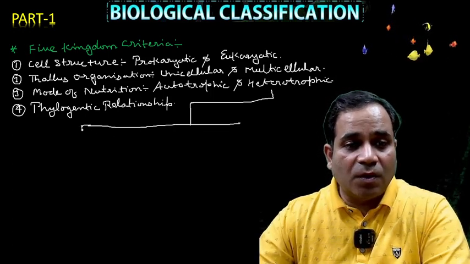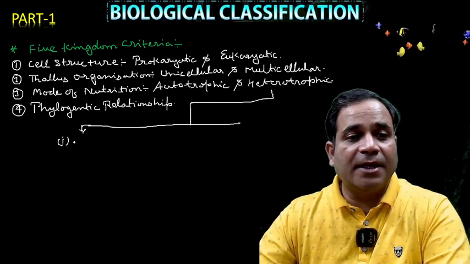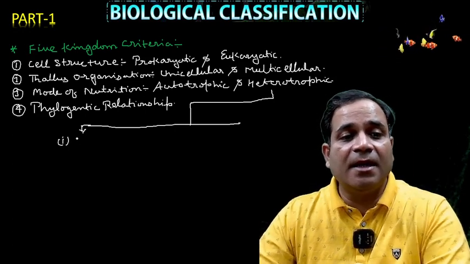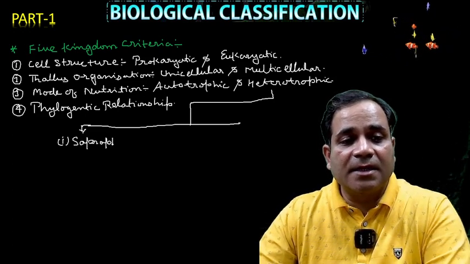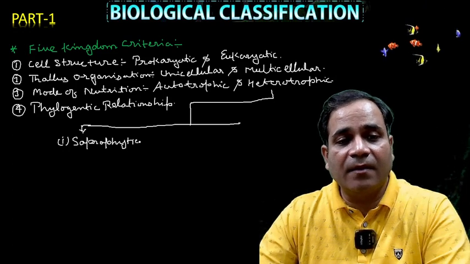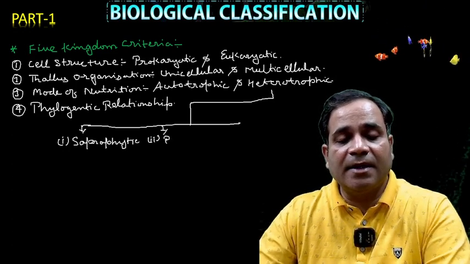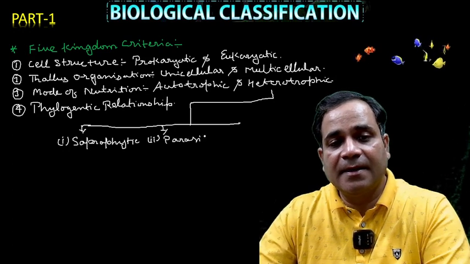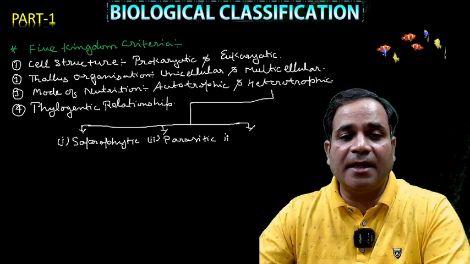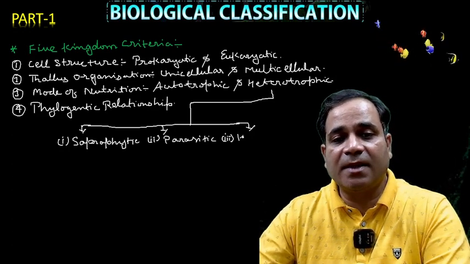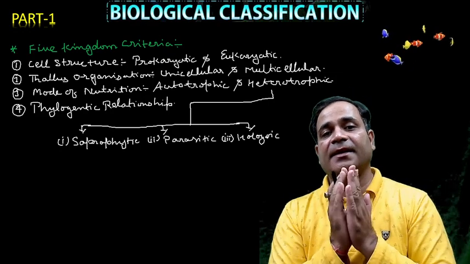Number one is saprophytic. Second one is parasitic. And the third one, my dear, is holozoic.